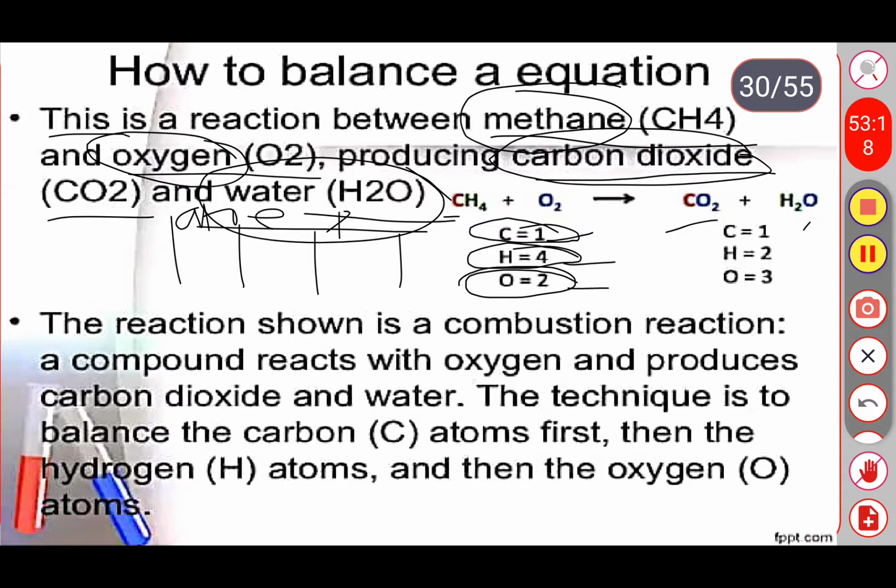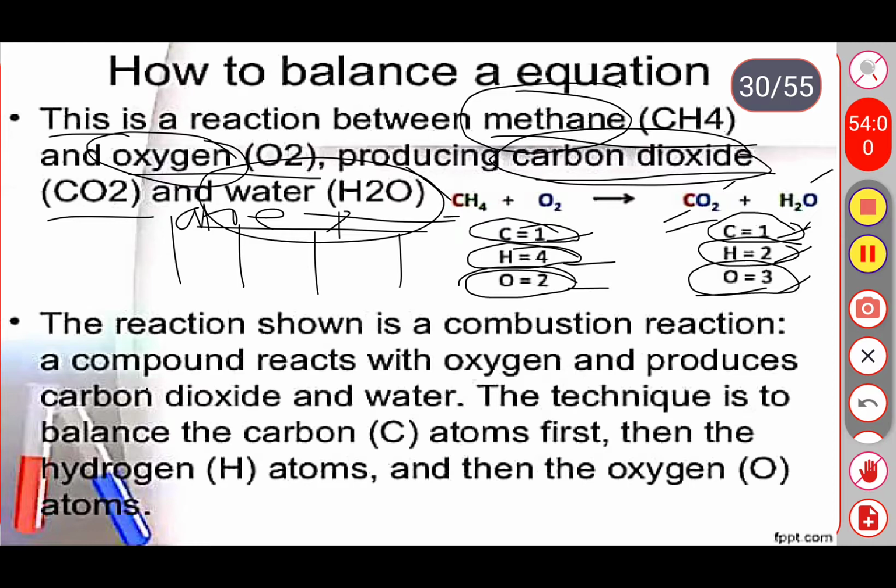Again, see this one. At the end of the chemical reaction, we are having one carbon atom and 2 oxygen atoms. Here you are observing 1 carbon atom and 2 oxygen atoms, 2 hydrogen atoms and 3 oxygen atoms. This is 1 oxygen atom and this one is the 2 oxygen atoms. So totally 3 oxygen atoms, 2 hydrogen atoms and 1 carbon atom.